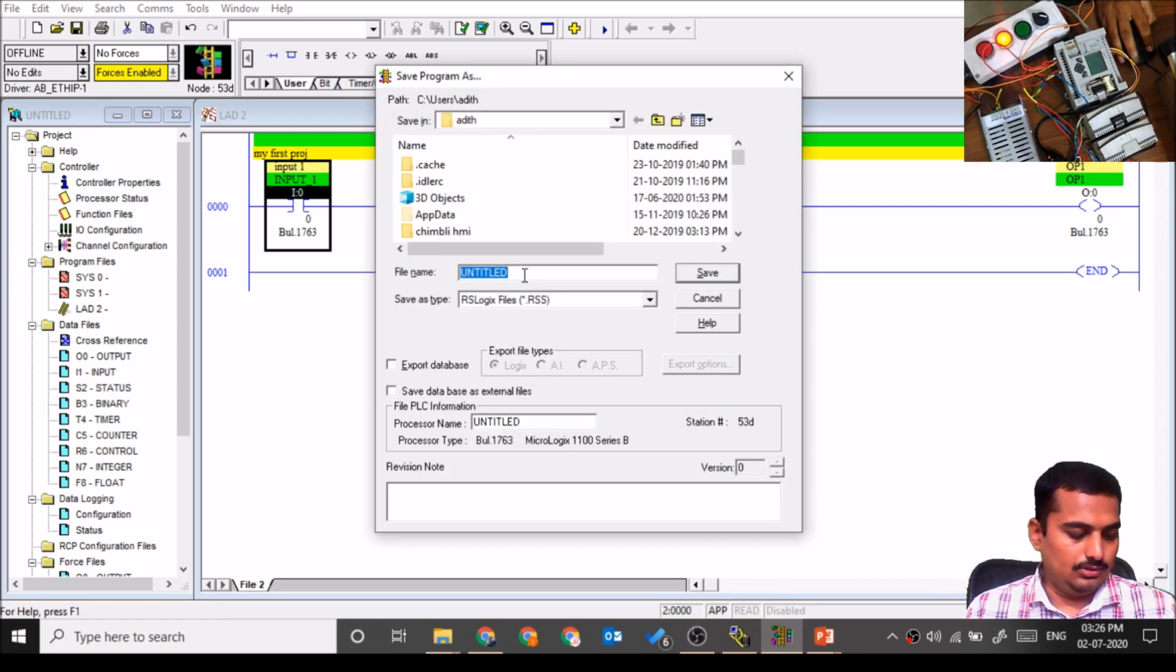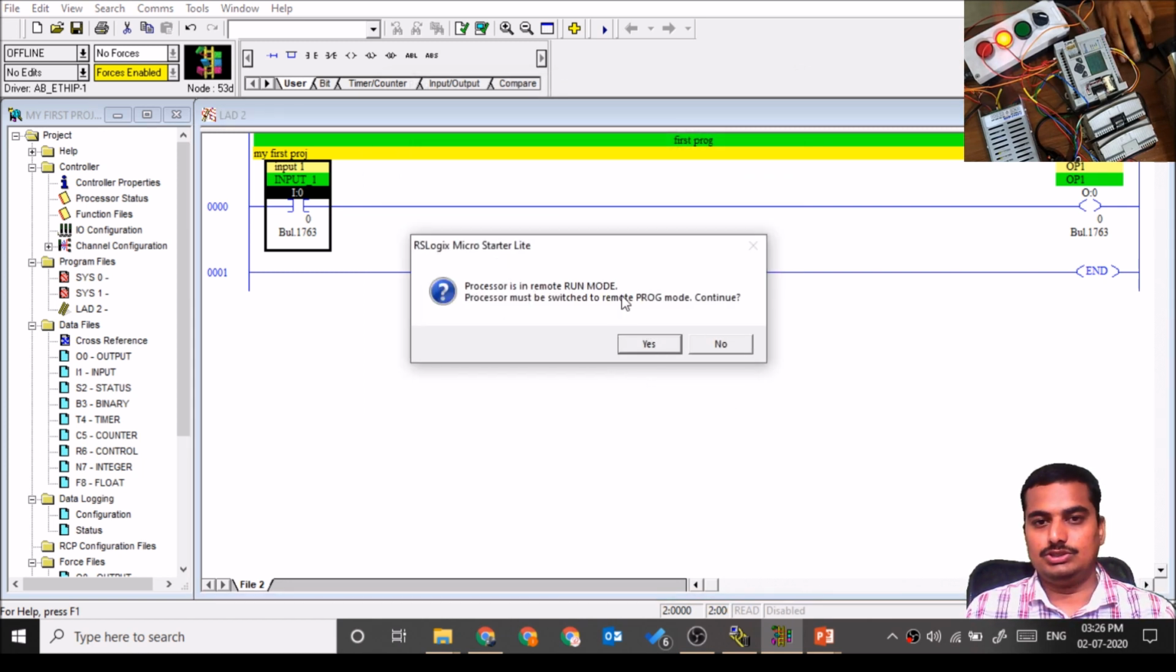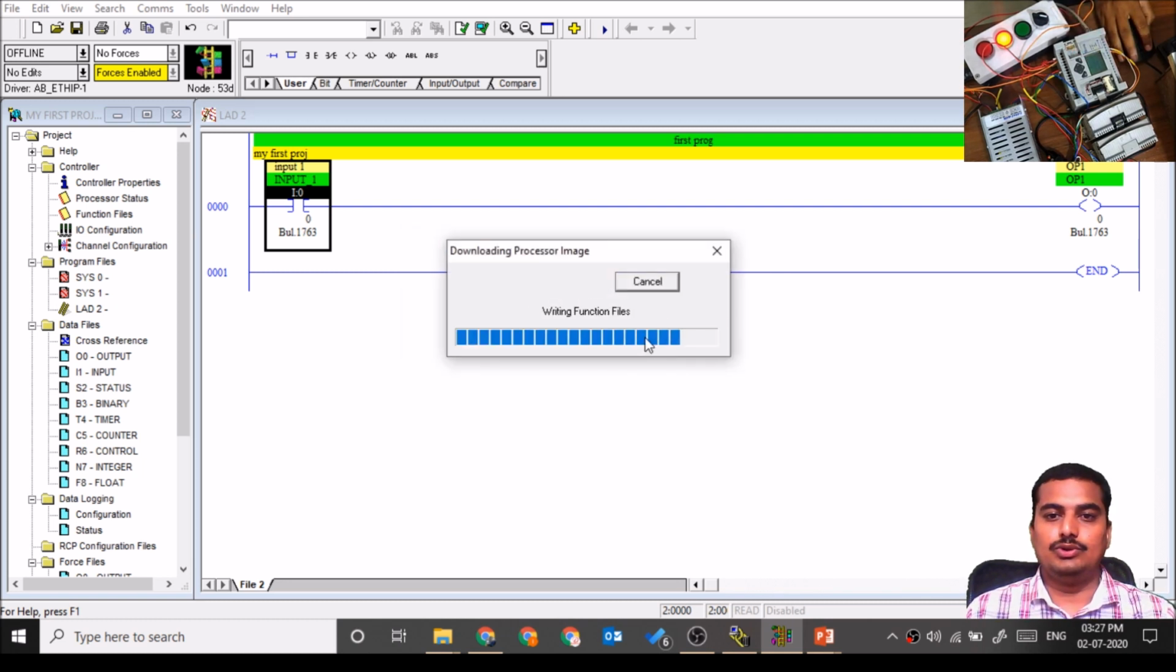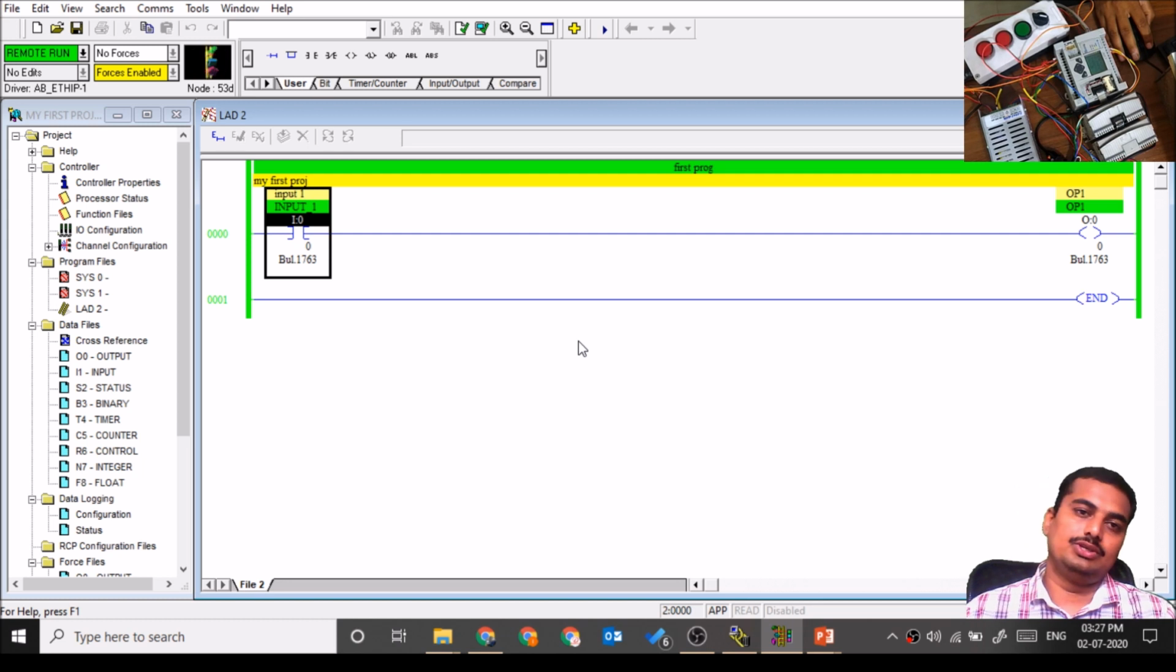Download the name, my first download. Do you want to change the run mode to program mode? I already said that PLC has 3 modes: run mode, program mode and online mode or remote mode. Currently PLC is in a remote mode, so it will automatically change to program mode as soon as the program is downloaded, and then it automatically switches to the run mode. Now you are in a remote run mode and you are online.